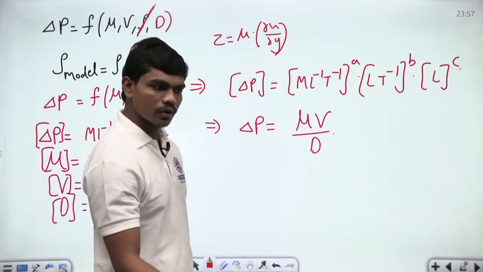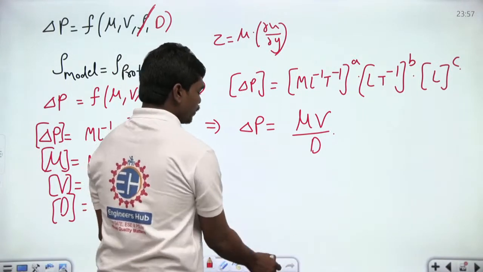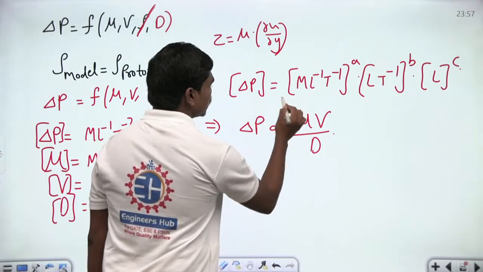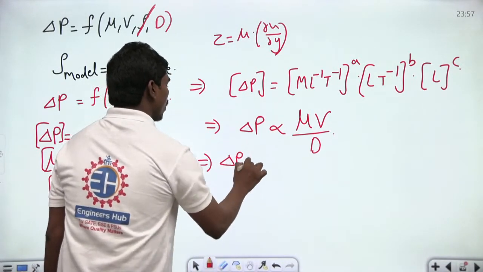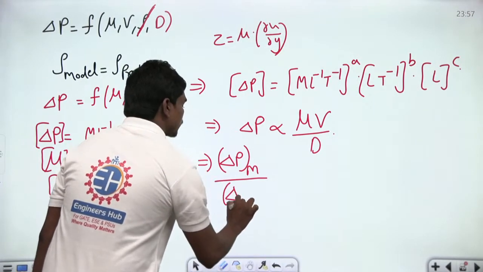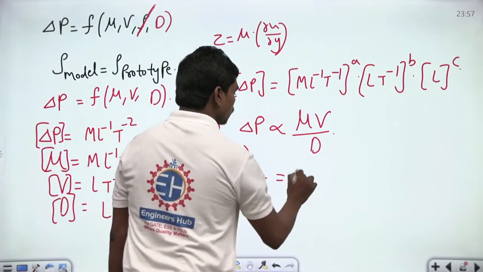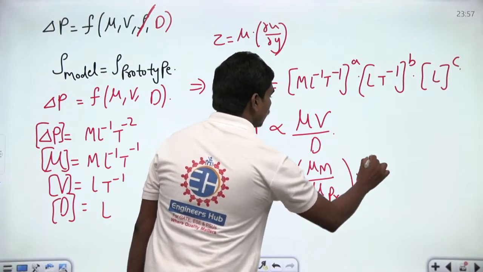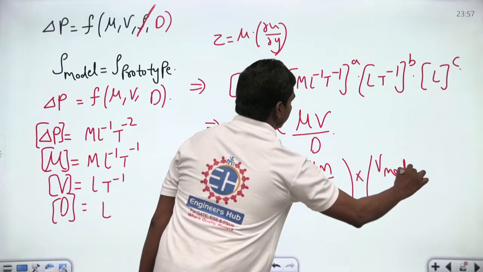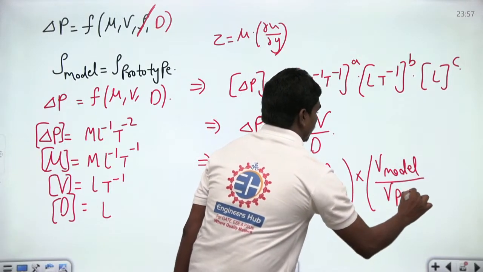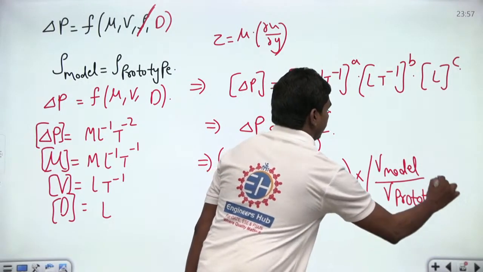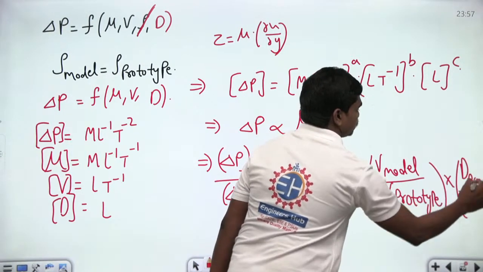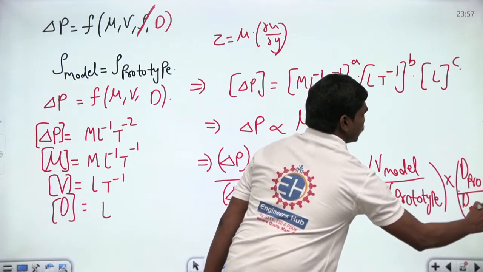Okay. So see here, this is what you will be getting, but of course here it is not exactly an equal to sign, it turns out to be something like this. So now you can write delta P of model divided by delta P of prototype. This will be equal to mu model by mu prototype into V model divided by V prototype into diameter of prototype divided by diameter of model. This is what you will be having.